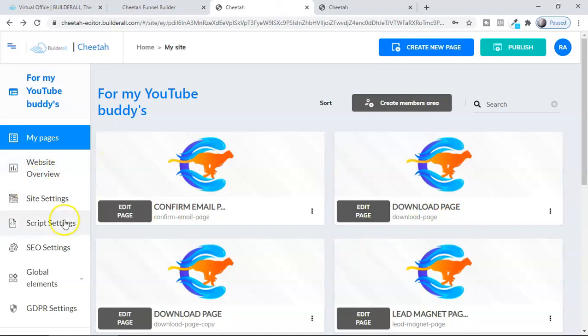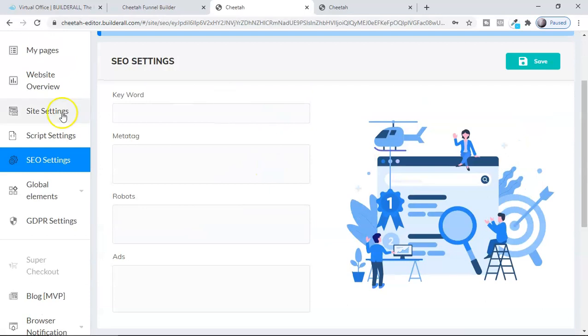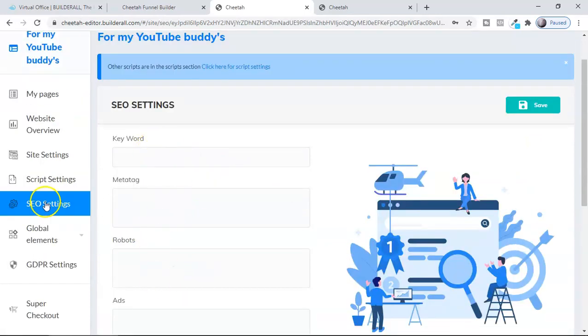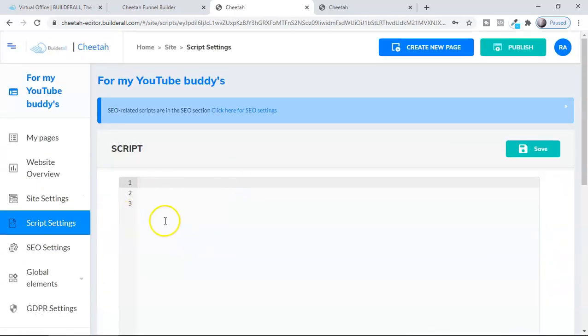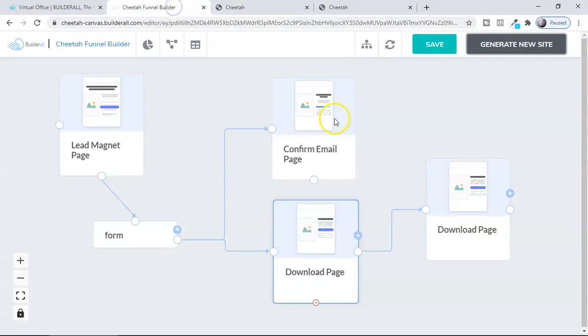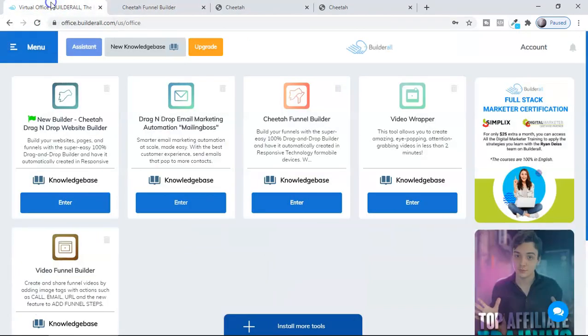as well as you can also do the SEO by clicking here, SEO settings. You can put all the meta tags, keywords and all those things, and one of the important things is your Facebook pixel. You can put the Facebook ID, Facebook pixel and all those things here. So you can use Cheetah funnel builder like this. It's very easy. You can go in your own time and check this.